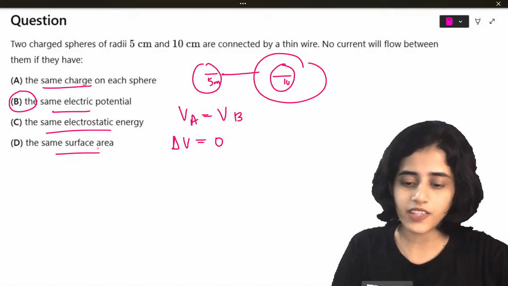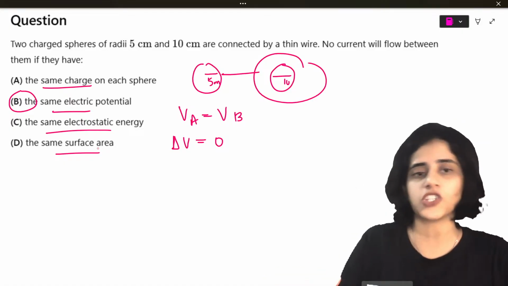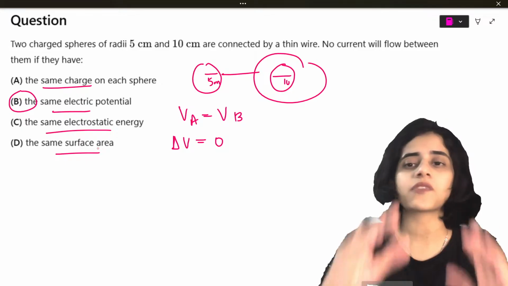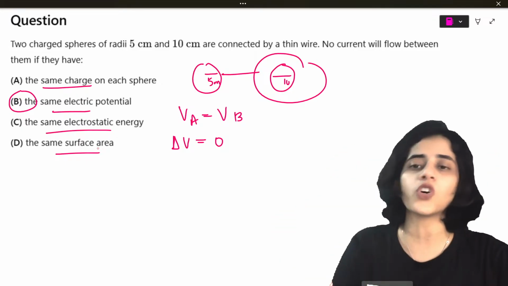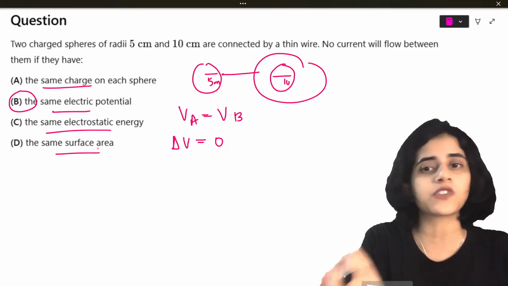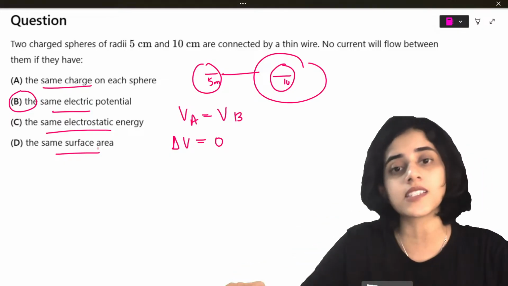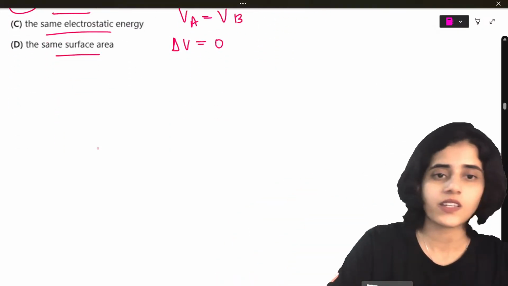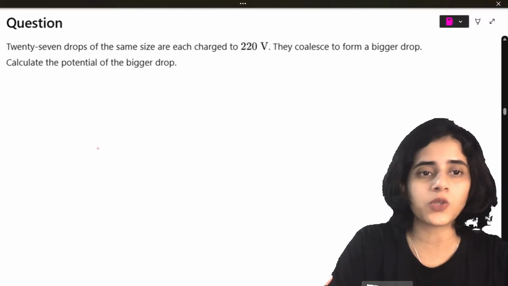Because if they have the same potential, current does not have to flow. When does current flow? When there is a potential difference. Superb.